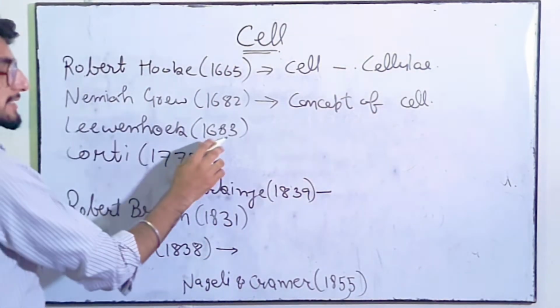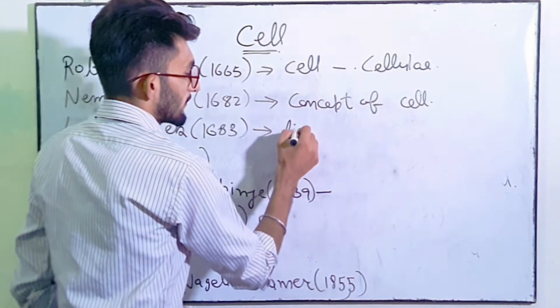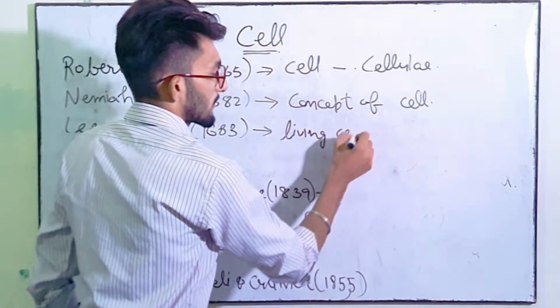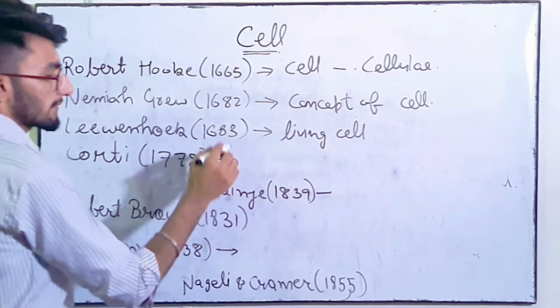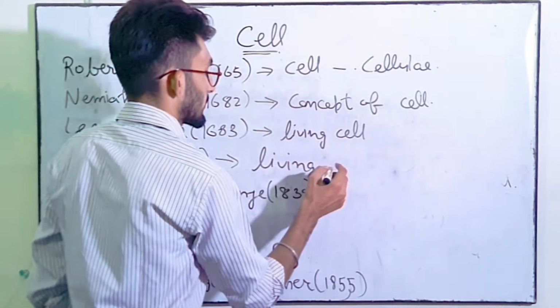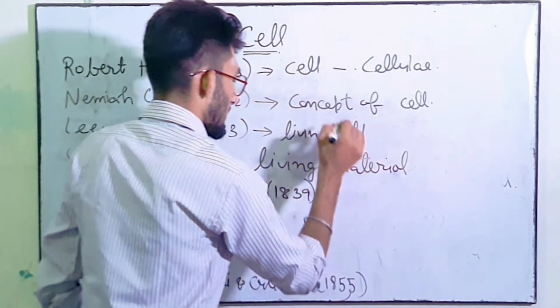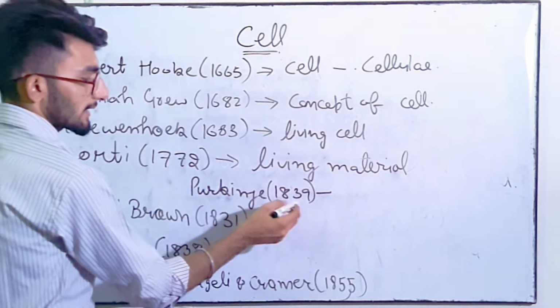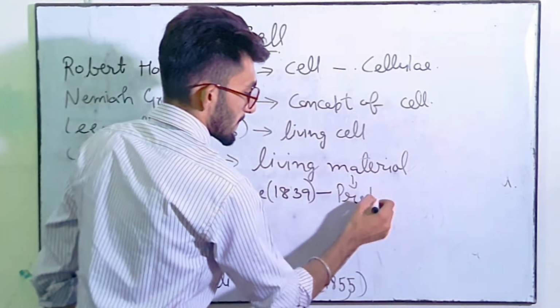Then Leeuwenhoek in 1683 found living single cell such as bacteria and protozoa. Kotai in 1772 discovered living material in the cell, and then Purkinje in 1839 termed it as protoplasm.